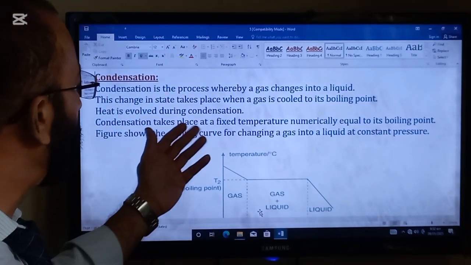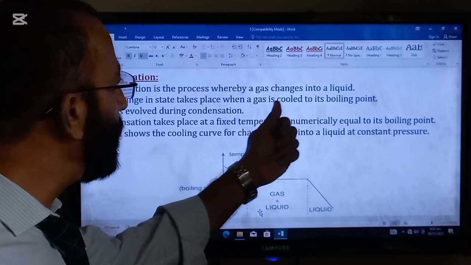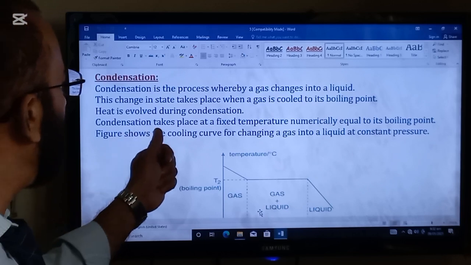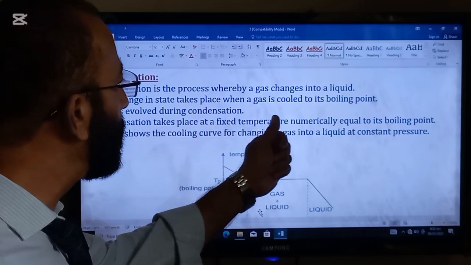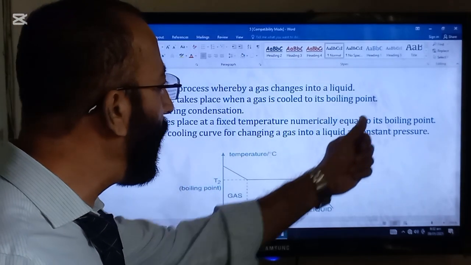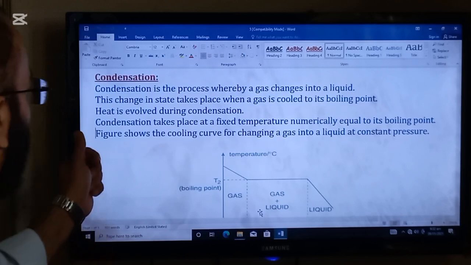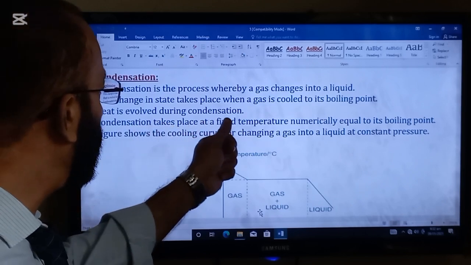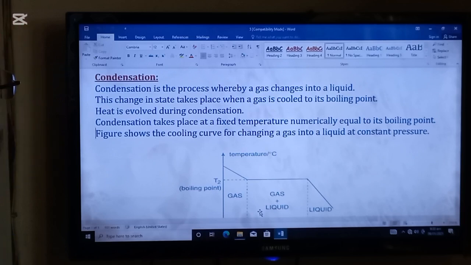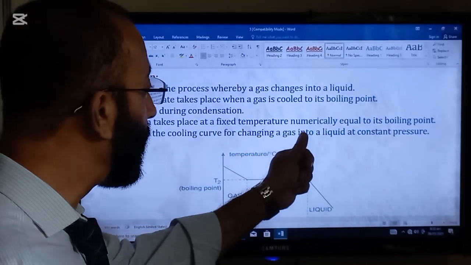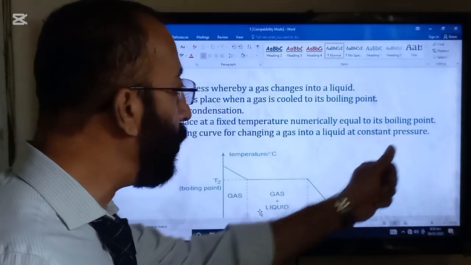Condensation is the process whereby a gas changes into a liquid. This change in state takes place when a gas is cooled to its boiling point. Heat is evolved during the condensation process. Condensation takes place at a fixed temperature numerically equal to its boiling point.